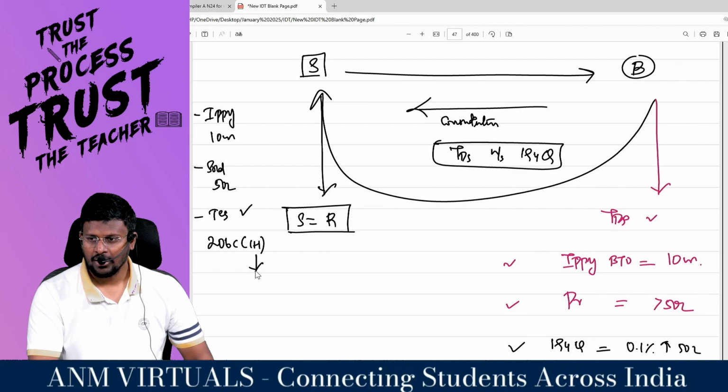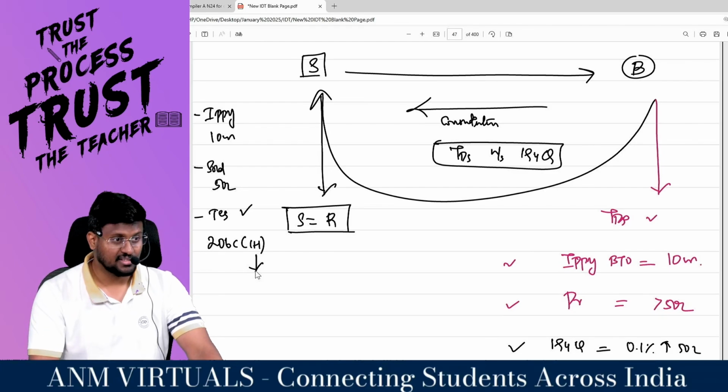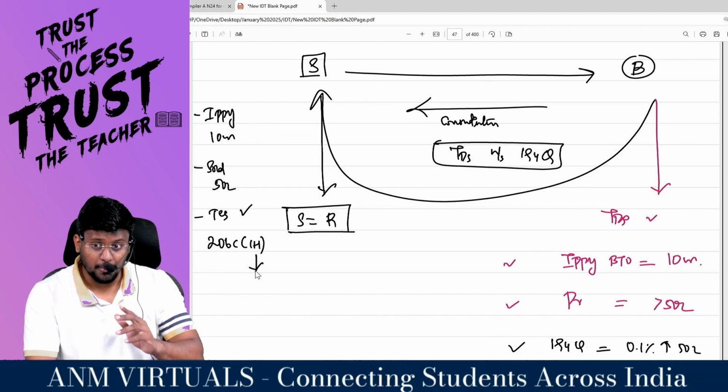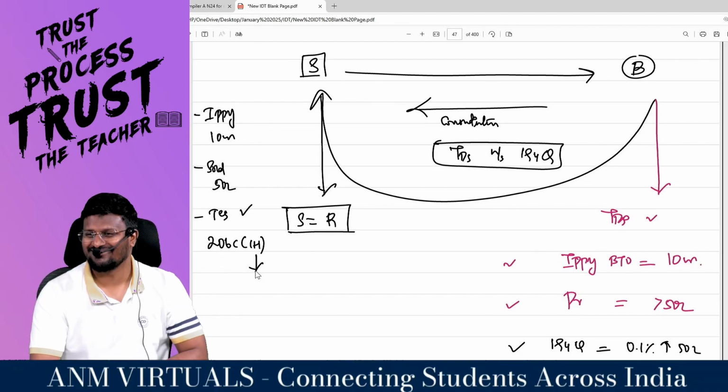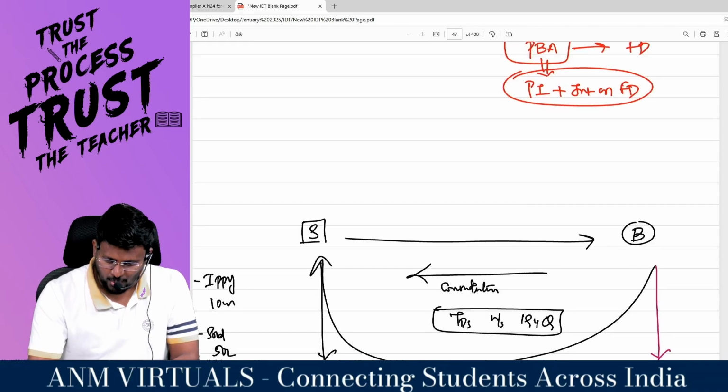TDS first, then TCS. Supply includes all forms of supply, goods or services or both. Just like first goods should come, first TDS should come. First you have to study TDS.